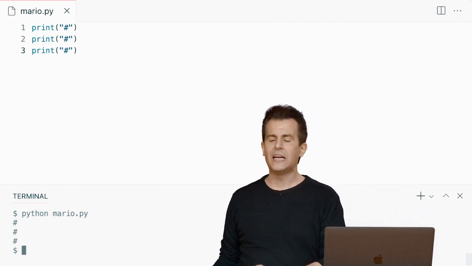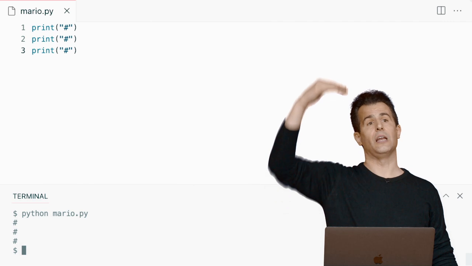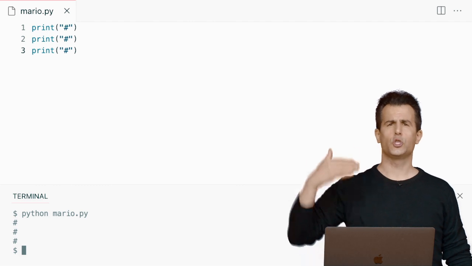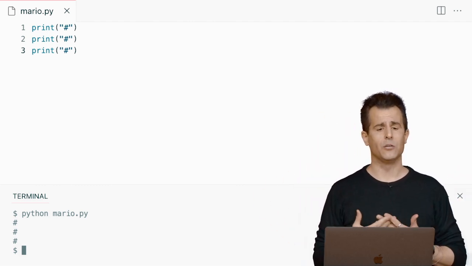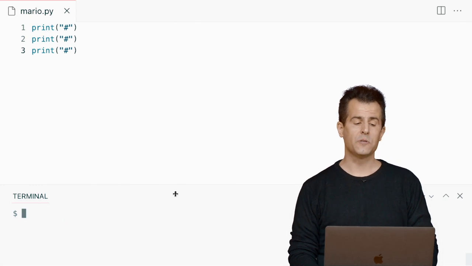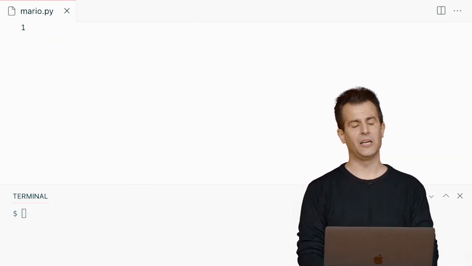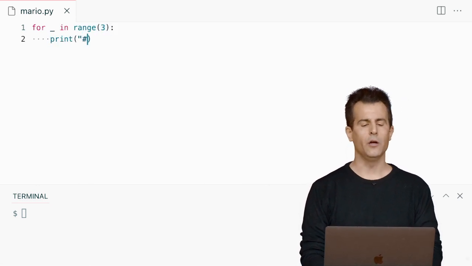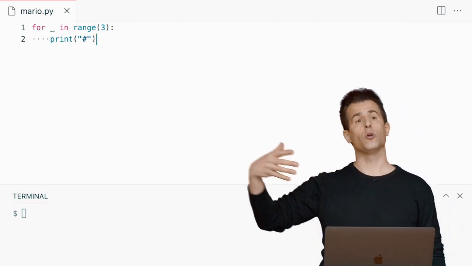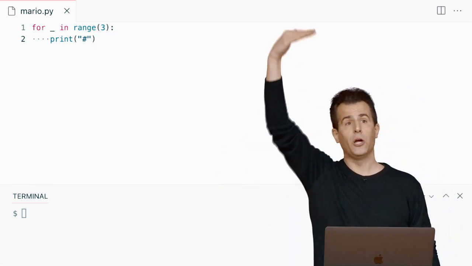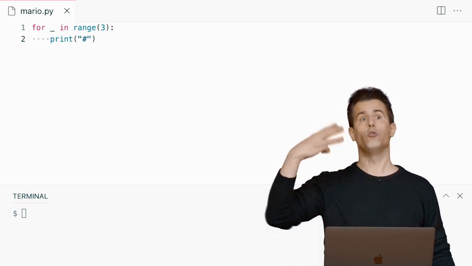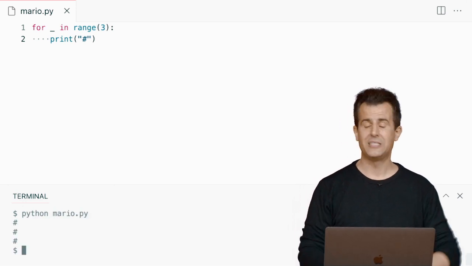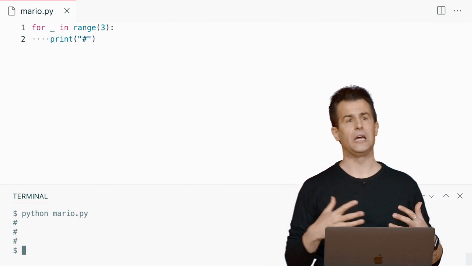But you can imagine that certainly in a game where maybe the columns get higher or lower, it would be nice to write code that's actually a little more dynamic than that and doesn't just use print, print, print, which is literally copy and paste, it would seem. So let me at least adopt some of today's lessons learned and instead do something like this. For underscore in range of 3, let's now print out just one of these at a time. But the fact that I've now used a 3 in range means if I want to change it to something bigger or smaller, I change it in one place, not in 3 or more places. And this code, too, of course, if I got it right, is just going to print out the exact same thing.